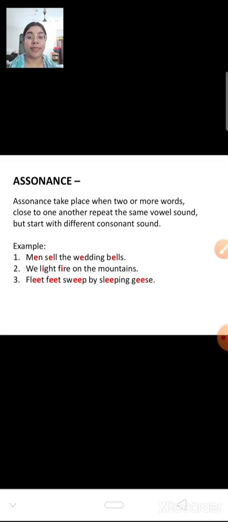So remember, there are 3 things which you have to keep in mind. Alliteration. In alliteration, the first letter of the word should be repeated. First letter, and it can be a consonant and it can be a vowel. In consonance, as the word says consonant, that means the alphabets which are not vowels. They should repeat at the last of the word in a single sentence. And assonance means when vowels are repeating in a single sentence in the middle of a word. That is known as assonance. So you should keep these 3 things in mind.